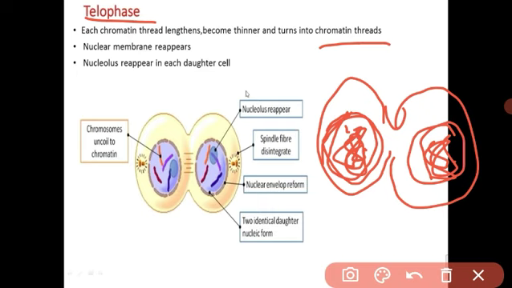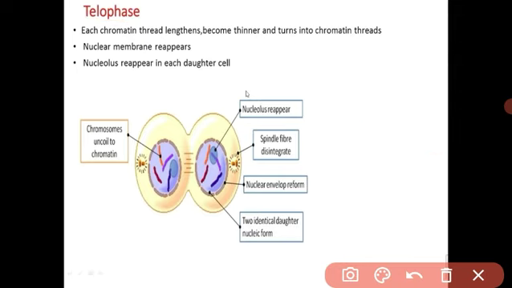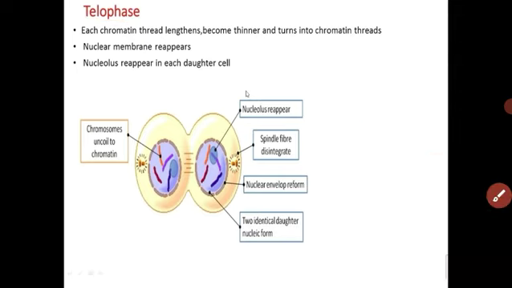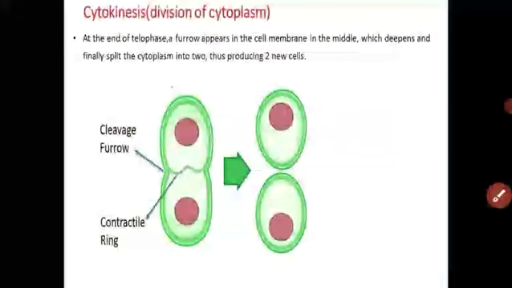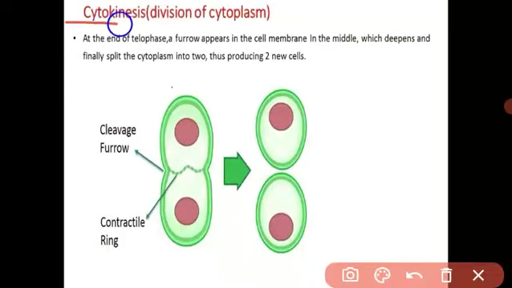Whatever chromosomes there were, they are converted into chromatin thread. The nuclear membrane reappears, the nucleolus reappears in each daughter cell. Understood? This is called karyokinesis, and we have seen the four steps of karyokinesis: prophase, metaphase, anaphase and telophase. The last phase of mitosis is the cytokinesis.